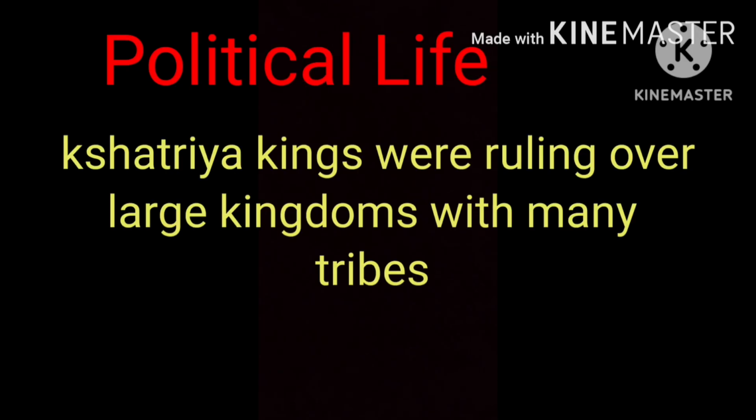By the Later Vedic period, the Kshatriya kings were ruling over large kingdoms with many tribes. Some of the important kingdoms were those of the Kurus, Panchalas and Videhas.